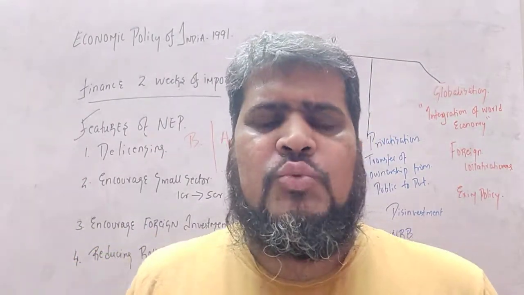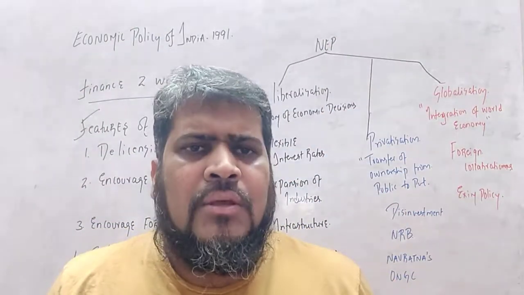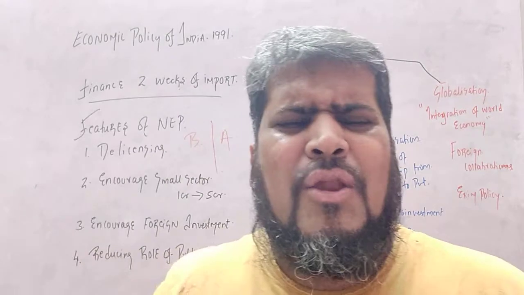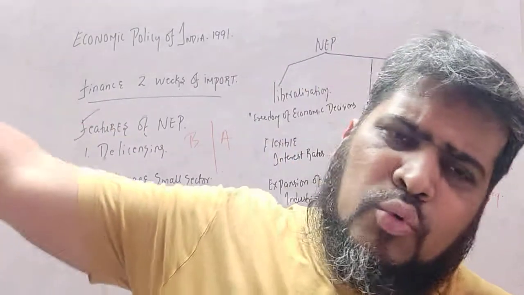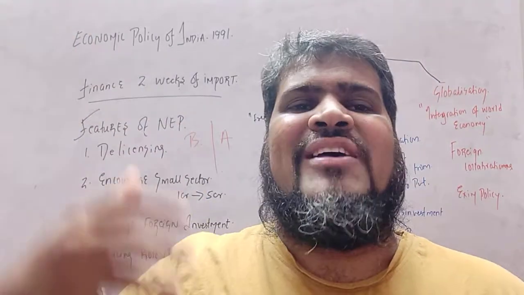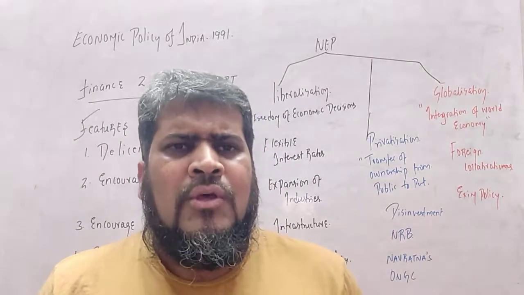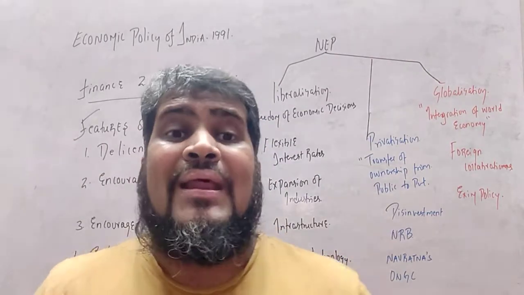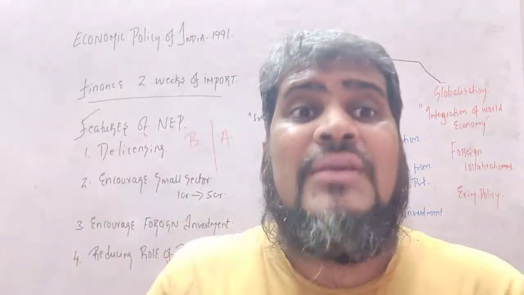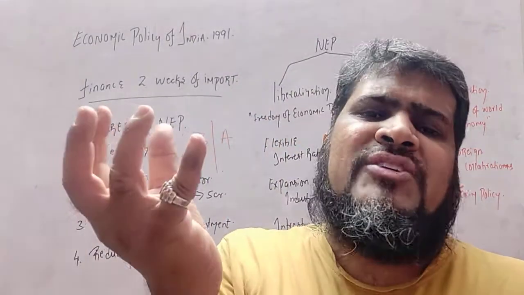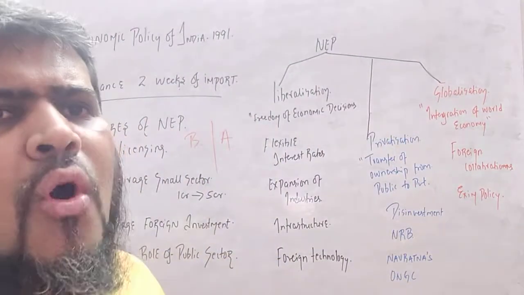So what was happening, students? When India started trading with other foreign countries, there were lots of restrictions, lots of barriers, lots of tariffs. If foreign goods are coming into India, so much tariff has to be charged. If we are exporting goods, so much tax has to be borne. So people were reluctant to do import and export. People were not interested. They were just thinking, we are exporting this much and paying this much tariff, so why do we need to do all these things?